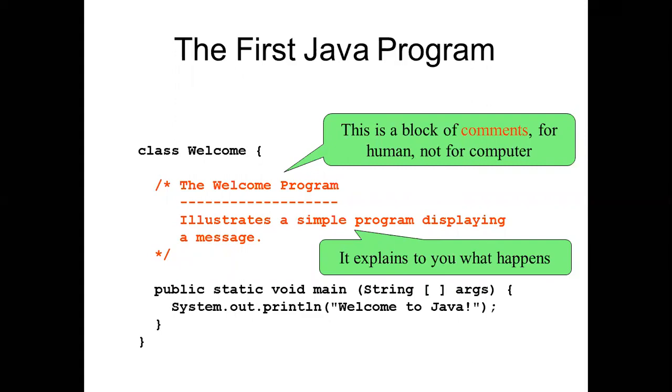So the welcome program illustrates a simple program displaying a message. It explains to you what happens. I am telling about that comment line. You can write it, but it is not mandatory. I am mentioning this as a comment line so that you can beautify your program, so that any other programmer or the user can understand what you are going to do.